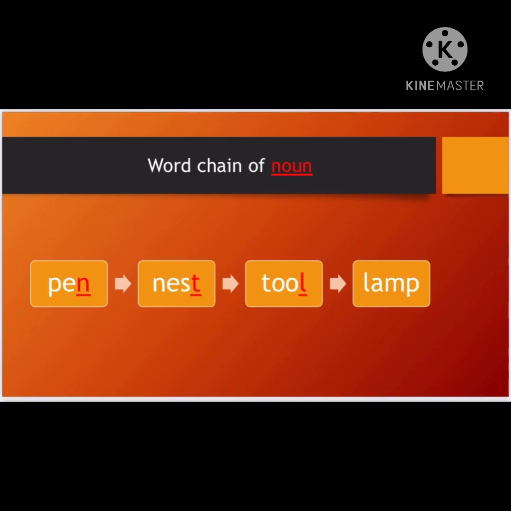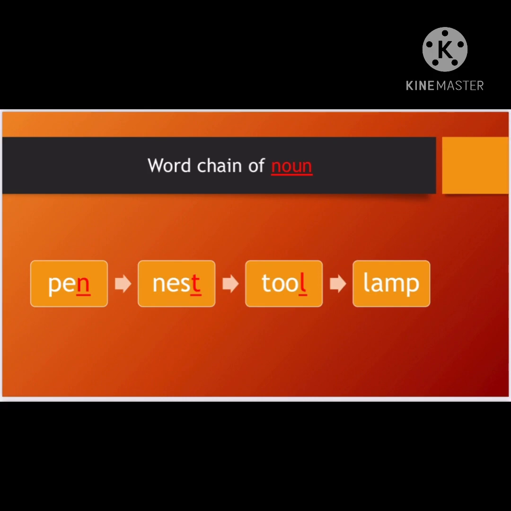Word chain of noun. So my given word is pen. And the last letter is N here. I'm going to pick the N of the previous word and try to make a new word, but I have to balance my category, that is the part of speech. So N for nest. I can't write anything else, my dear children. If my category changes, my word chain is wrong. I'm repeating this rule time and again. So don't you forget to balance that category. So nest, last letter is T.